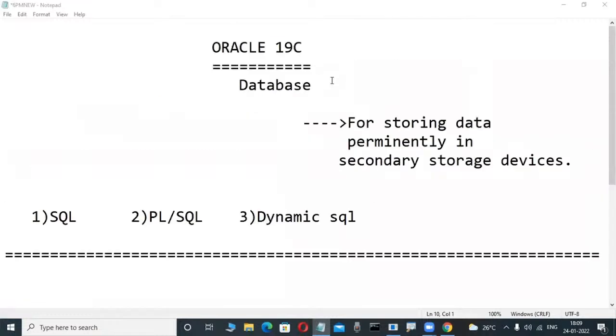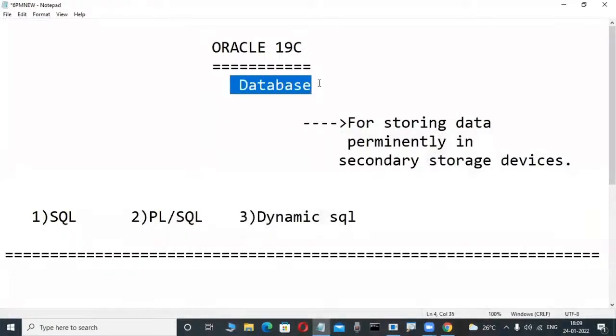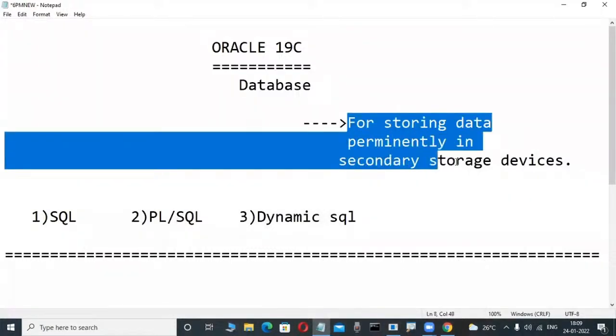Concentrate here. Anybody who did not attend the previous classes, don't worry. Simple. Oracle is a product from Oracle Corporation. 19c is a version. Oracle is a database product. Newcomers, what is the purpose of a database product? It is for storing data permanently on a hard disk.